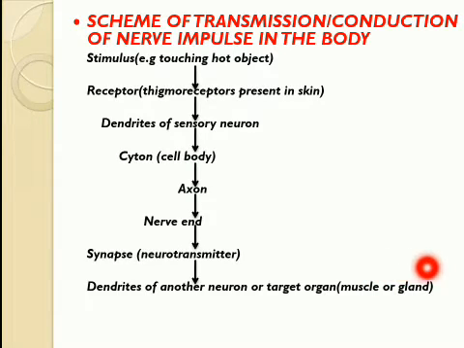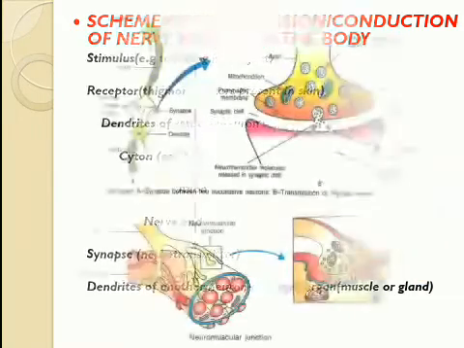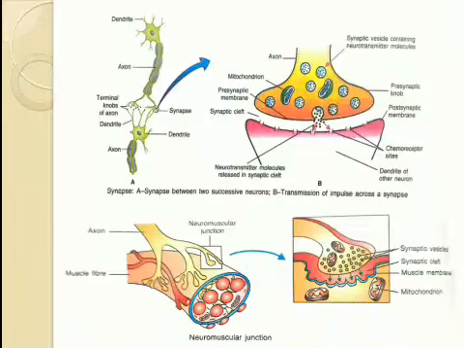If it reaches the glands, glands secrete certain chemicals, juices, to show response to a stimulus. So it depends upon what type of stimulus the body has received and which organ appropriately responds to that. See the whole process with the help of the diagram.